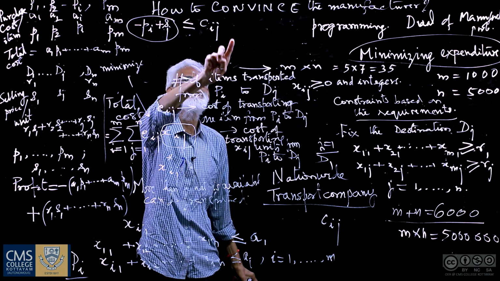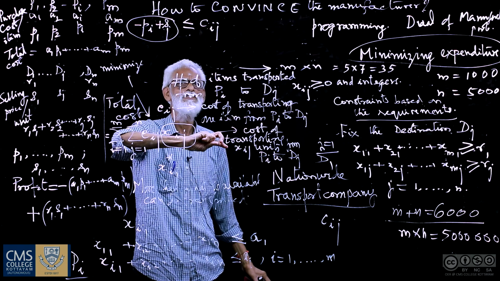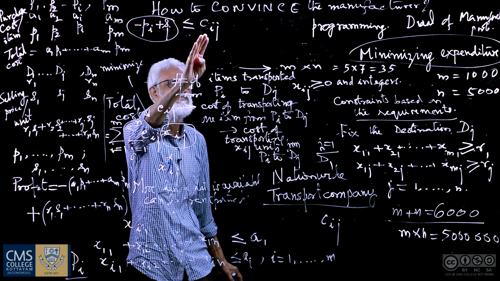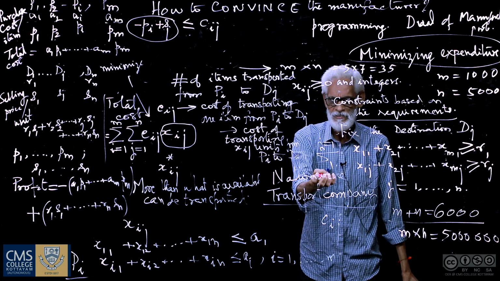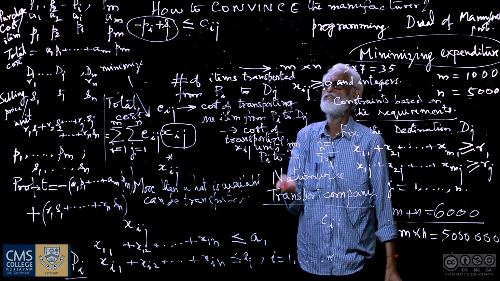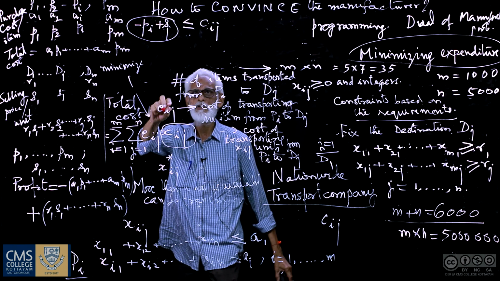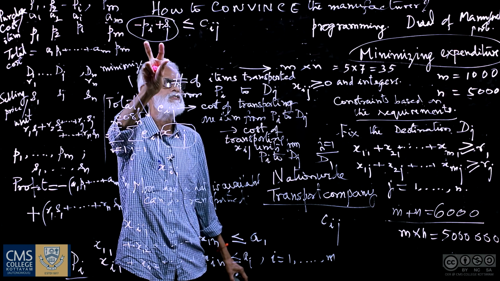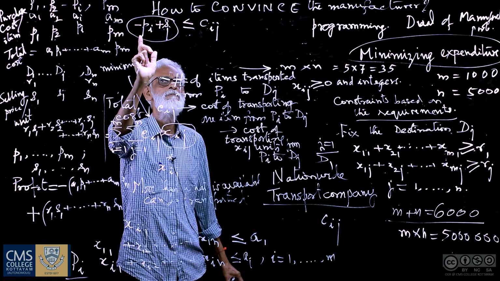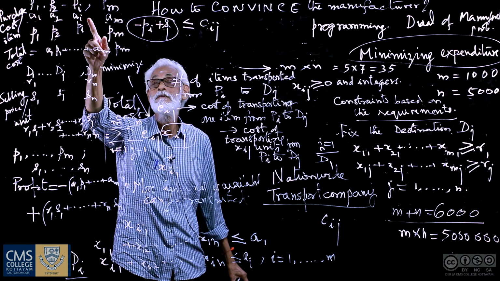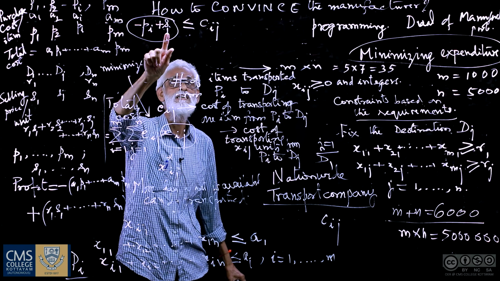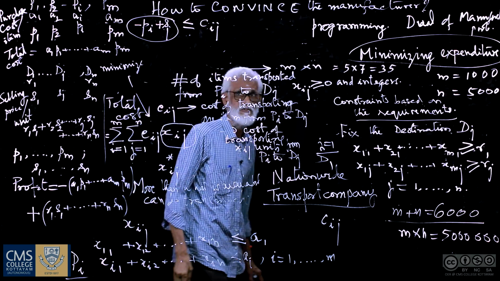that if he is going to do the transportation job, he has to spend something more than what the transport company is going to take as profit. This is the profit that the transport company is getting by purchasing one item from the ith plant and selling at the jth retail outlet.